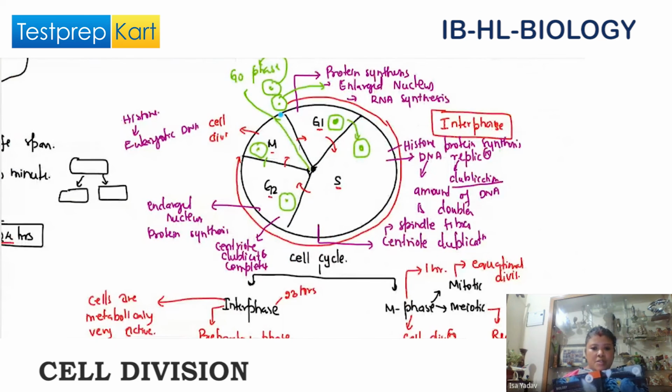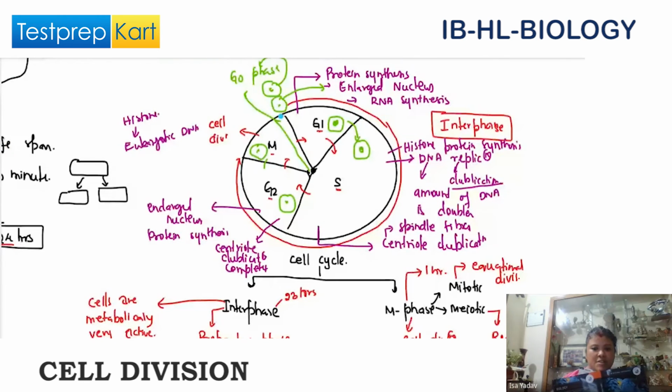Can you see? What is G0? G naught phase. I told you that after the cell division is completed, the cell can go into a stage where it is not active. So suppose the body requires cells, then the cell has to go from G naught to the first phase, G1, on the whiteboard.